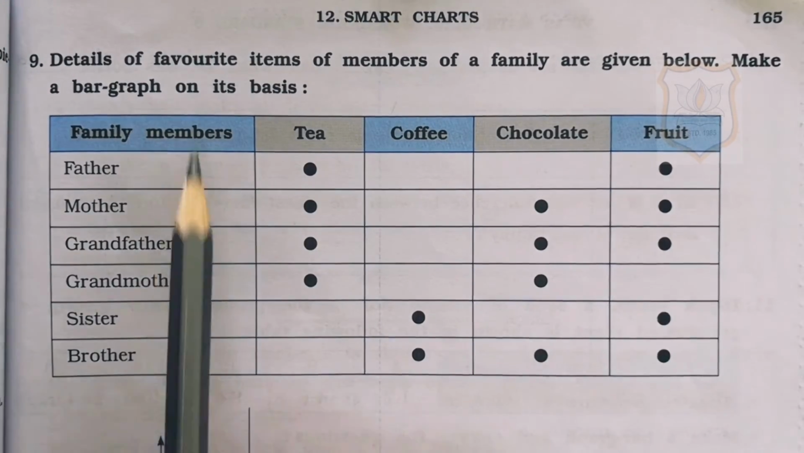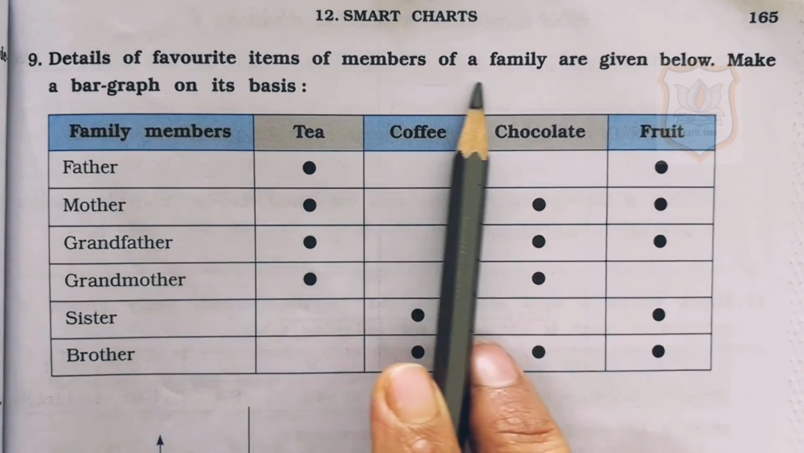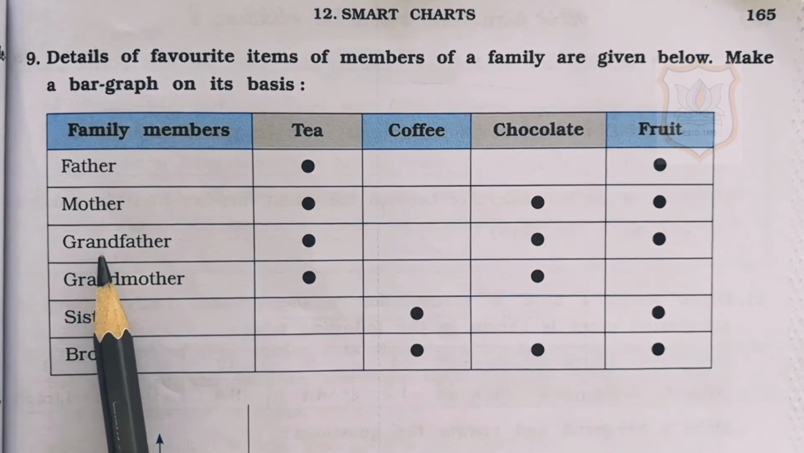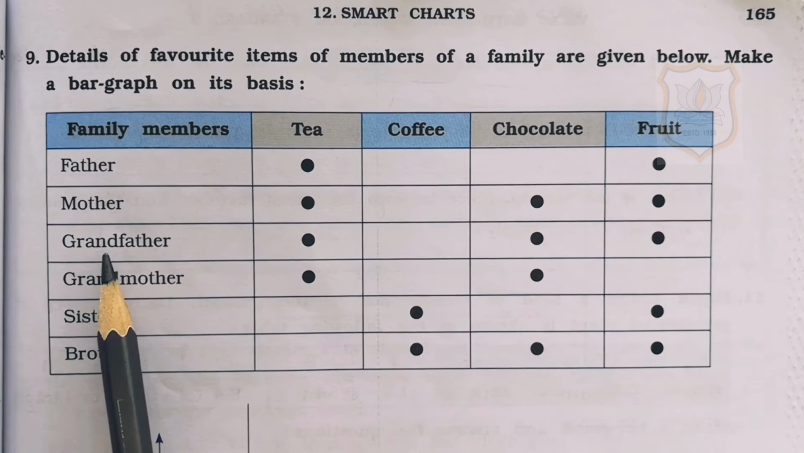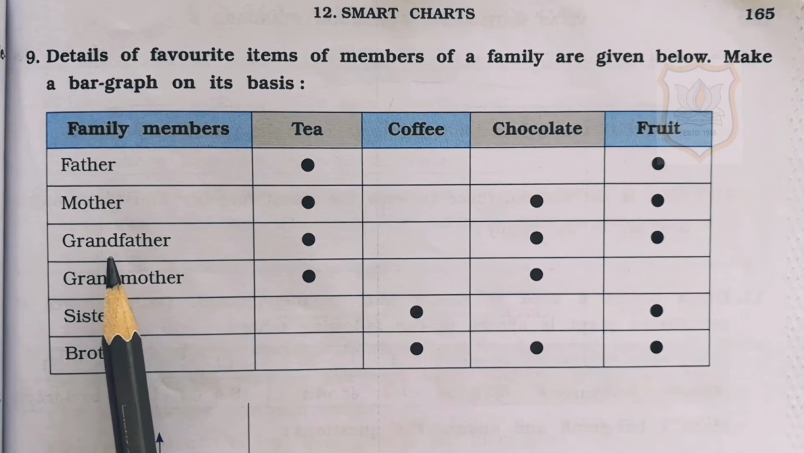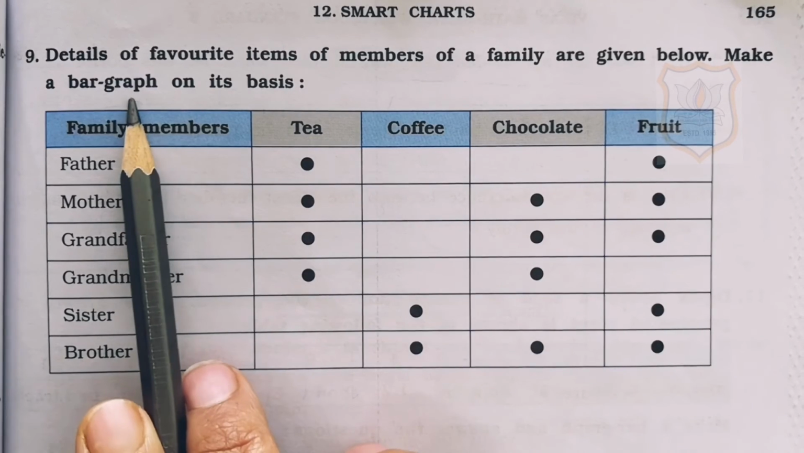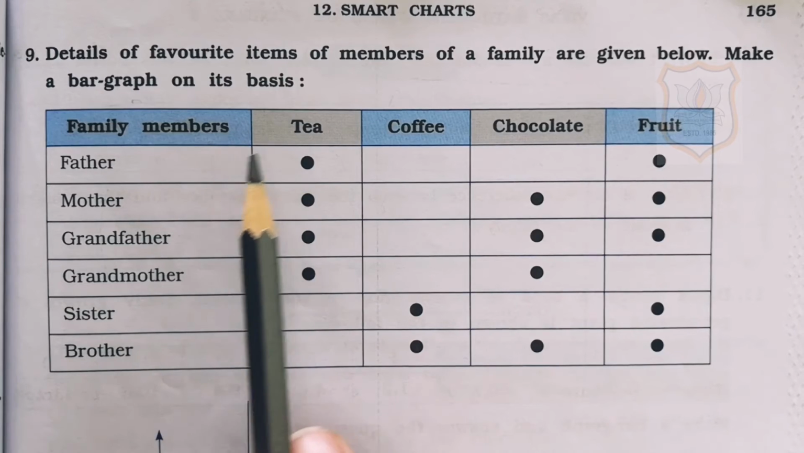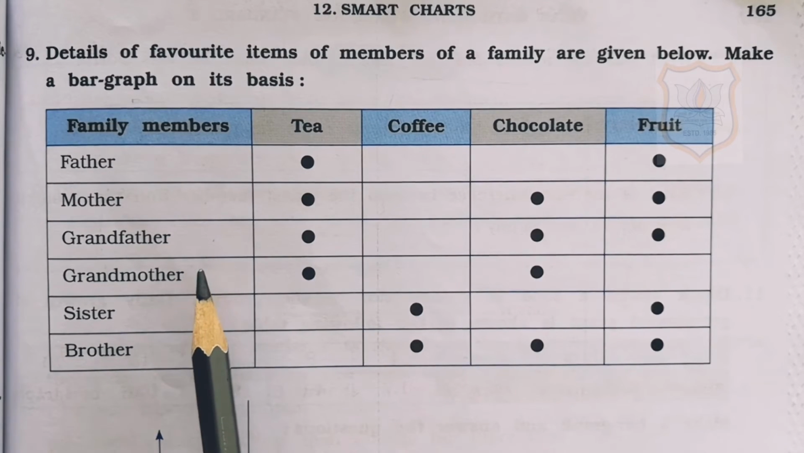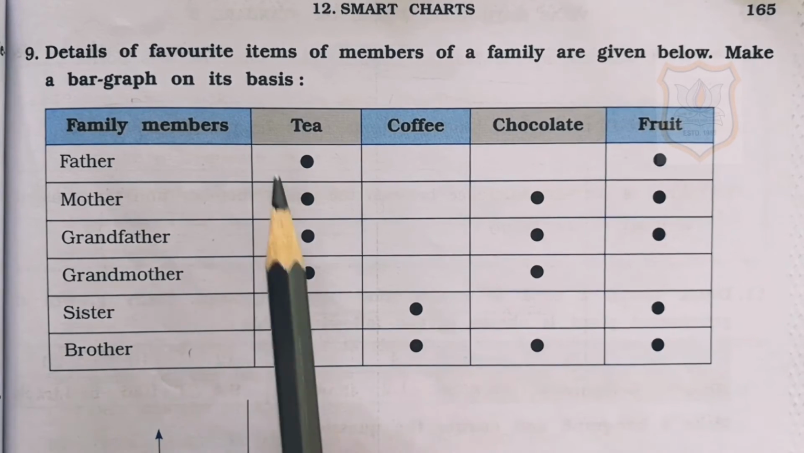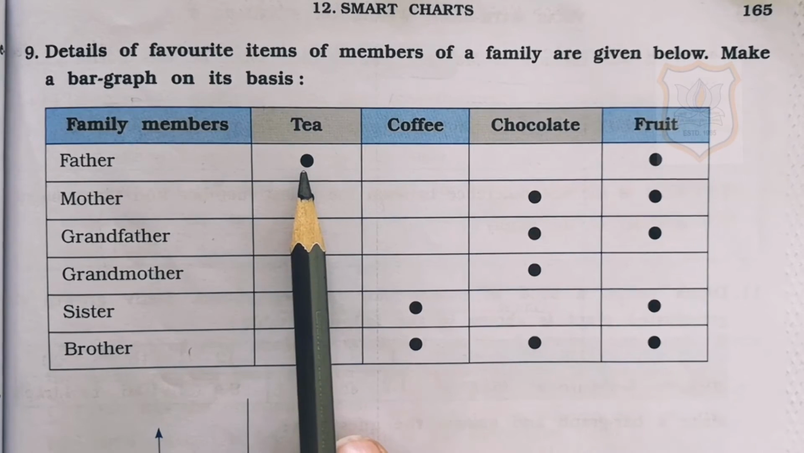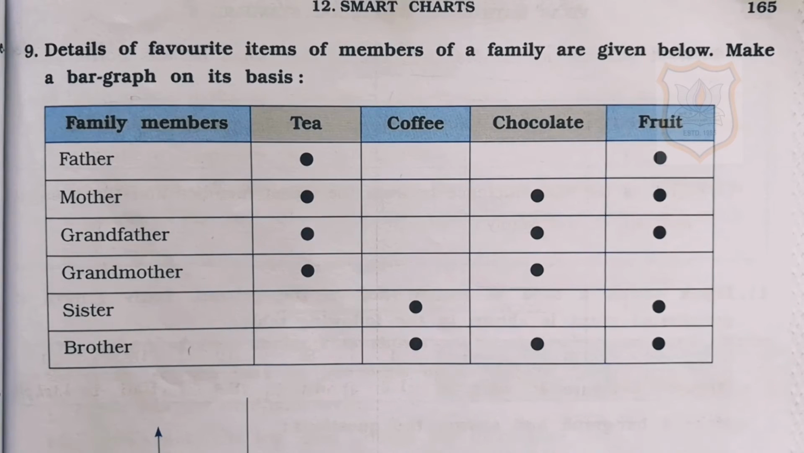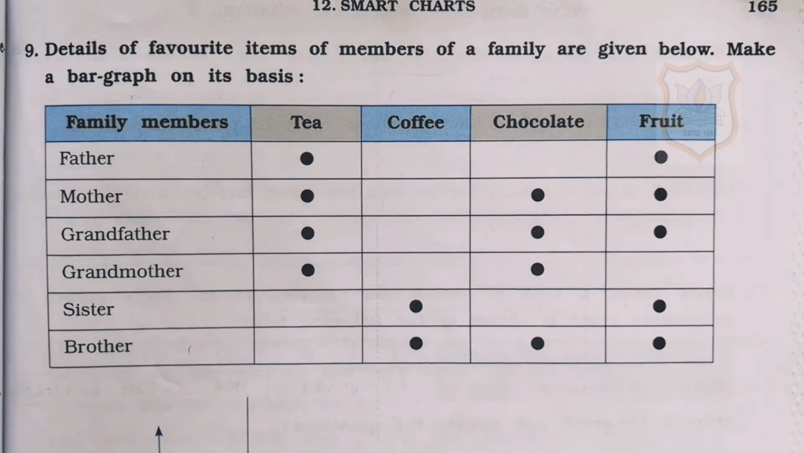Question number 9. Details of favorite items of members of a family are given below. Make a bar graph on its basis. Students, here the information regarding the favorite items of members of a family are given. We have to make a bar graph on its basis. Here family members are given, where father, mother, grandfather, grandmother, sister and brother are included. Here the favorite items are given as tea, coffee, chocolate and fruit. We have to make a bar graph on the basis of the information given here.